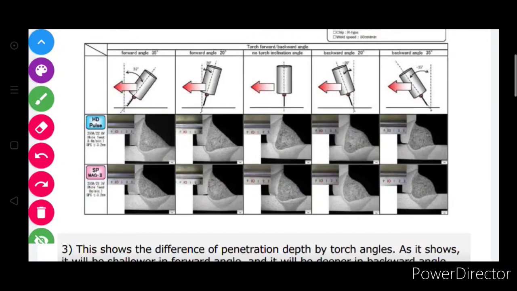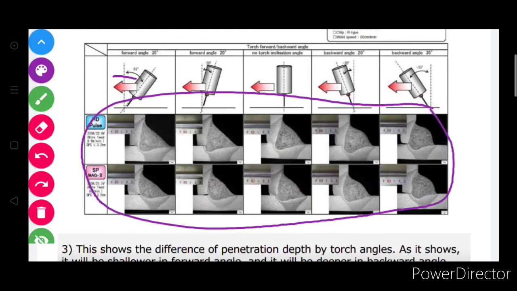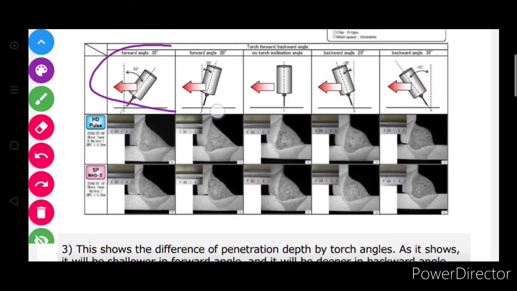Here 35-degree angle, that welding penetration, 20-degree, these types of welding penetration, no torch inclination, these types, backward angle this, and backward angle this. So this is the complete output of different torch angles and directions as shown in the figure.